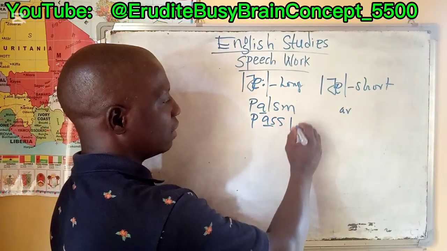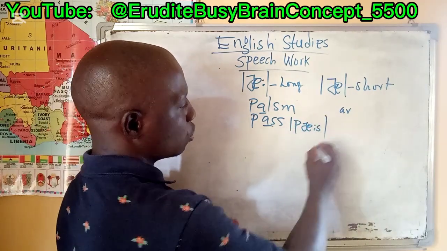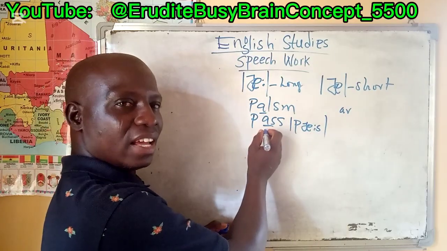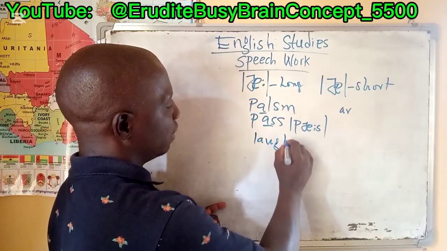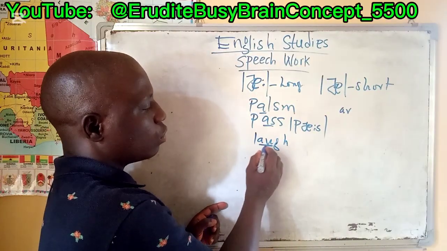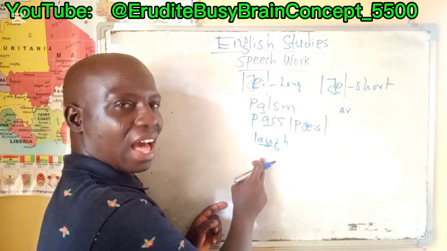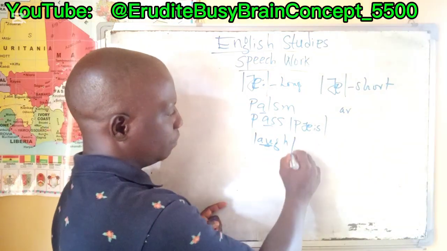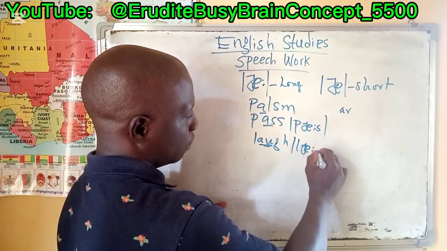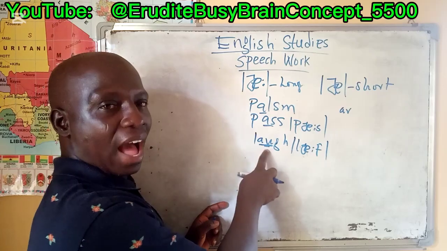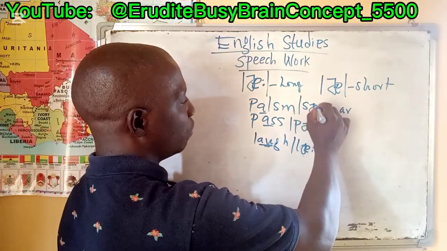Another example is pass. So this is long A. The A here is what? Long A. Then we also have English words that have AU. The AU here is long A. Laugh. Laugh. So this is long A. While this is Sam, the P is silent. So take note of that.